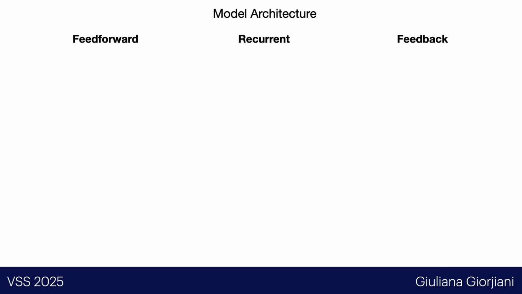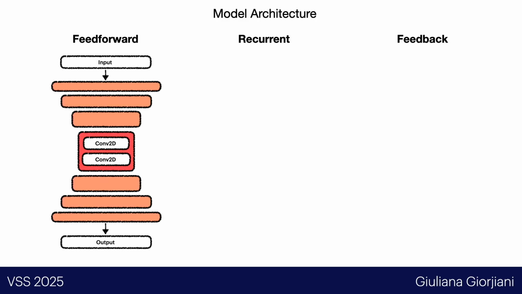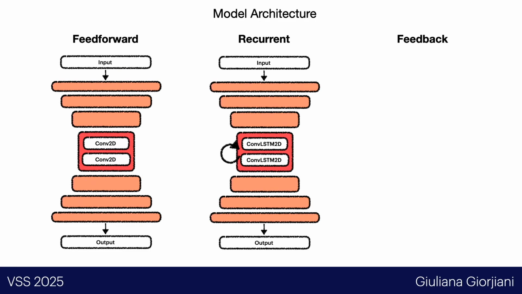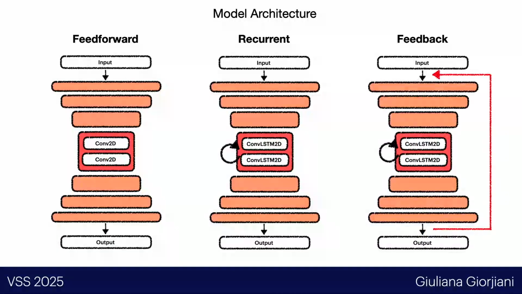In terms of how these models differed, we used the feed-forward model where information is flowing purely in a feed-forward manner throughout the model from input to output. For the recurrent model, we add LSTMs, or recurrency, in the bottleneck part. And in the feedback model, we additionally add a feedback connection from the output layer to the input layer, and this feedback connection happens at every time step.